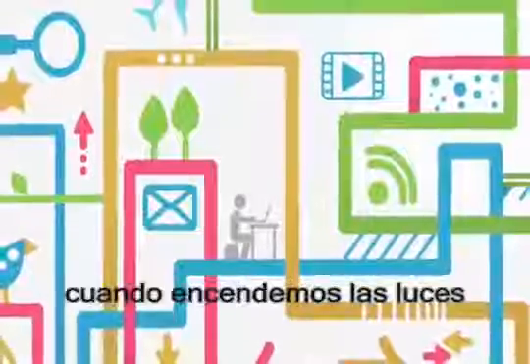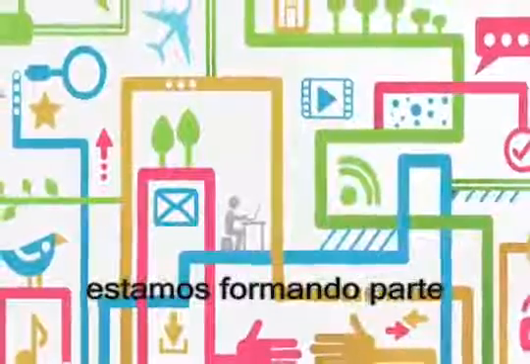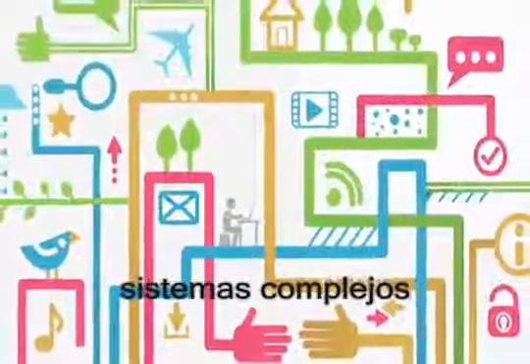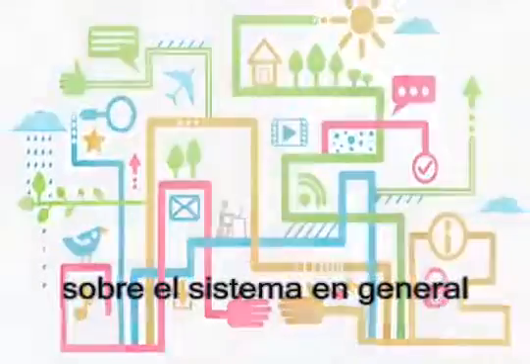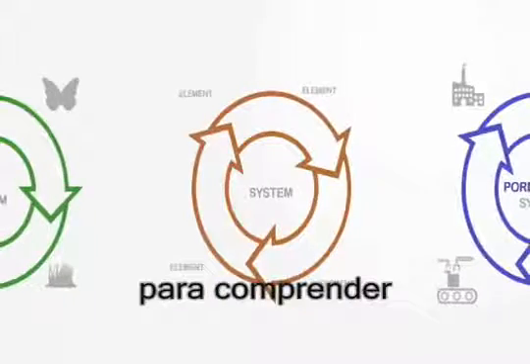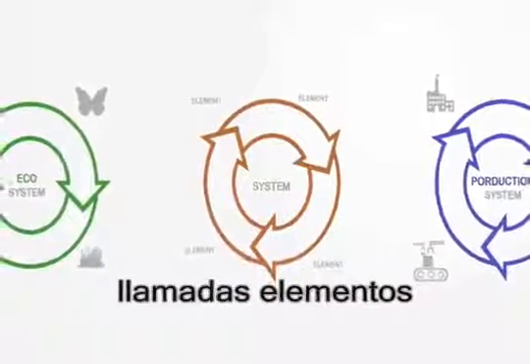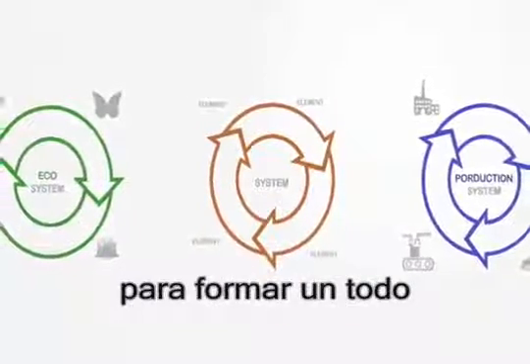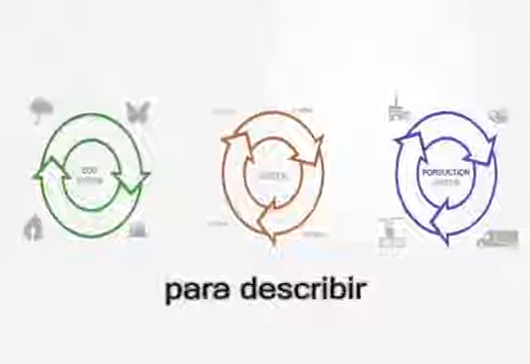Every day, when we switch on the lights, connect to the internet or commute to work, we are forming part of what are called complex systems. But to understand complex systems, we need to talk a bit about systems in general first. A system is a type of model we use to understand the world around us. In its essence, it is a group of parts called elements that function together to form a whole that is called the system. This very simple and abstract model can be used to describe a wide variety of things.